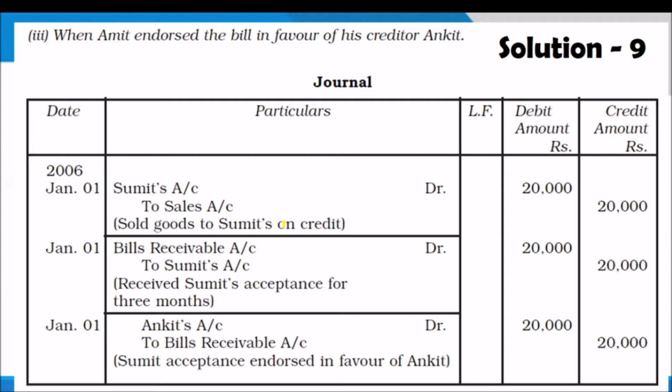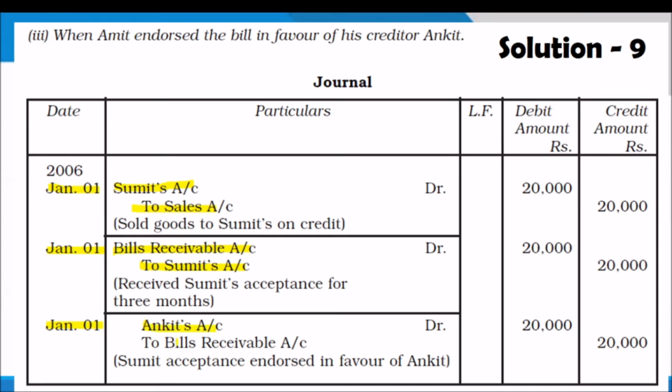That is the concept we have learned in this video lesson in the introduction area, endorsement. In the first entry, there will be no change: Sumit account debit to sales in January. Second entry, bills receivable account debit to Sumit, the common entry when the bill is created. The third entry is the only one changing. It shows how the bill is given to a third party, endorsed to Ankit.